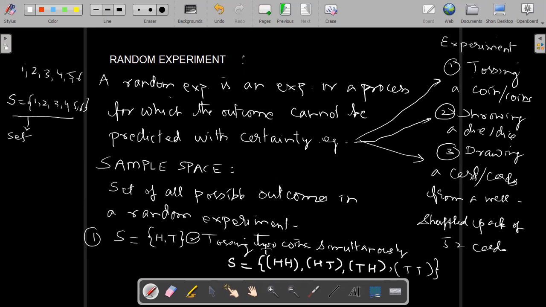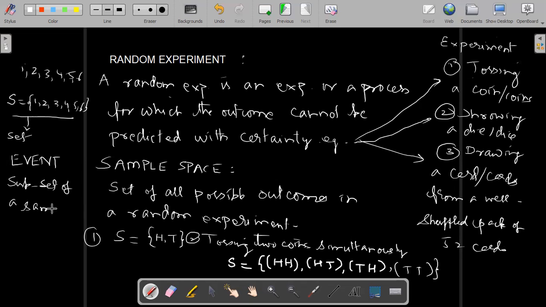It belongs to S, but it is lesser than S. That is called a subset. So an event of an experiment is always a subset of the sample space.